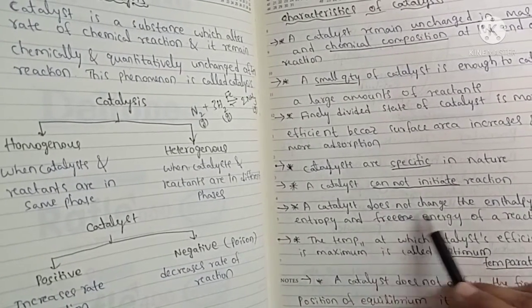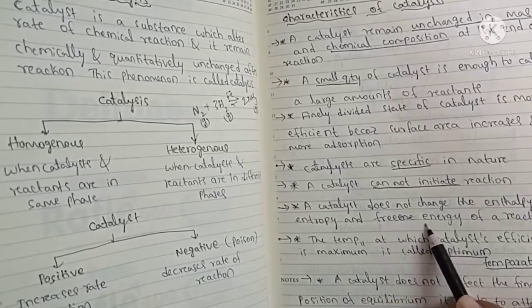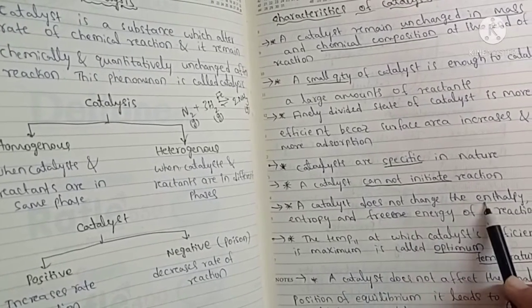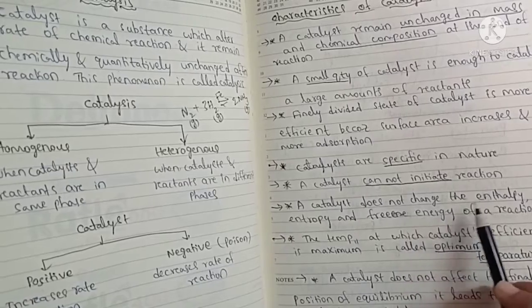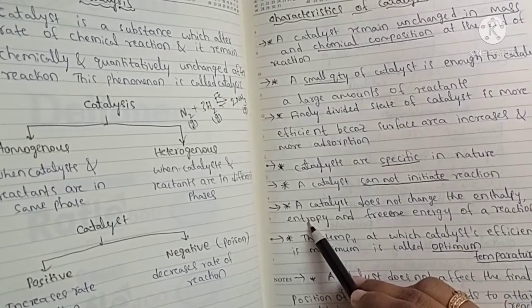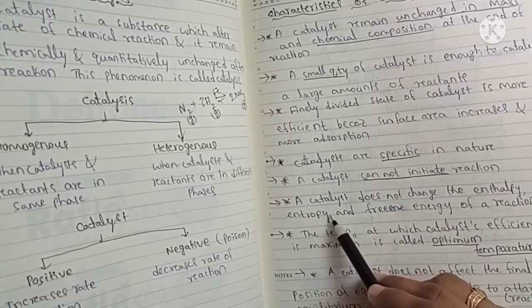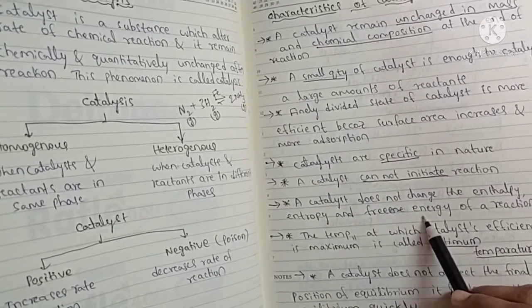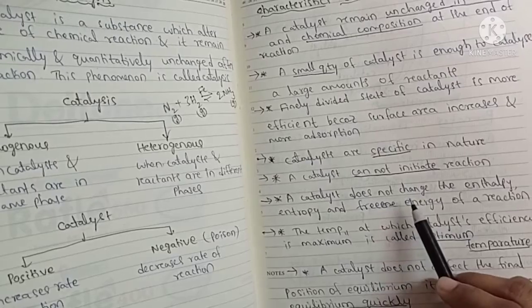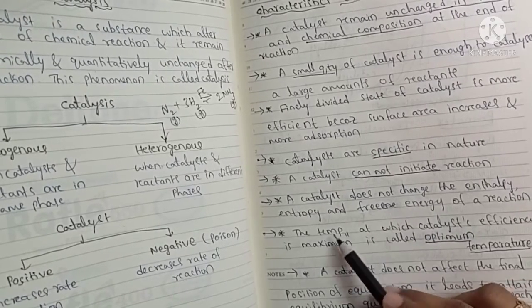A catalyst does not change the enthalpy, entropy and free energy of a reaction. It does not change the enthalpy, meaning the energy of the reactants and products. Entropy means the disorderness of the molecules, and there is also the free energy of the reaction. It doesn't change these, and it doesn't participate in the reaction.